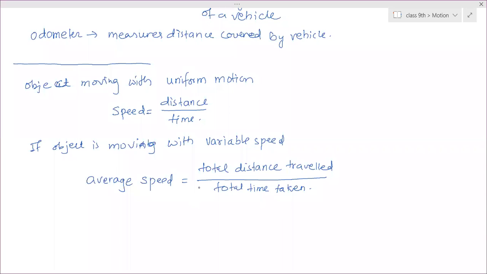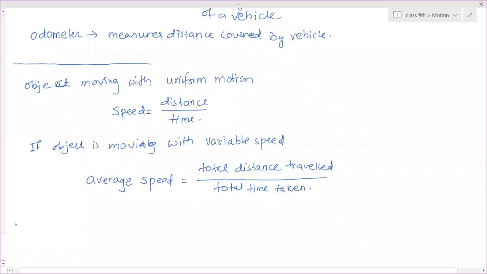We will only consider the cumulative value. That is, we will calculate the total distance. Suppose it is 300 kilometers and it is covered altogether in 3 hours. Then the speed we consider, the average speed, will be 100 kilometers per hour.